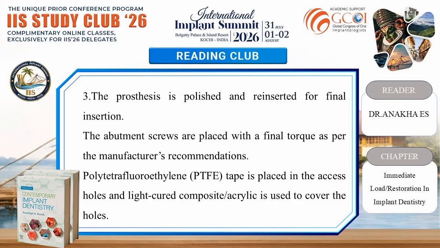The prosthesis is polished and reinserted for final insertion. The abutment screws are placed with a final torque as per the manufacturer's recommendations. Polytetrafluoroethylene (PTFE) tape is placed in the access holes and light cured composite or acrylic is used to cover the holes.